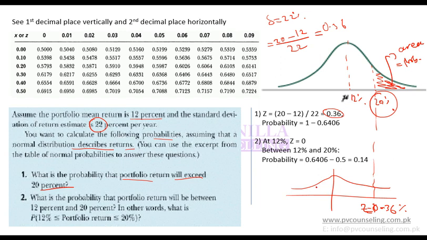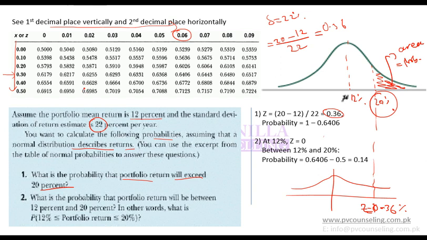Any confusion so far up till here? Okay, so what do we do next? Next, I find out the area on the right hand side of 0.36 from the table. So how do you find that out? Simply you take the first decimal place from the vertical, you take the second decimal place from the horizontal, and you find out the area.